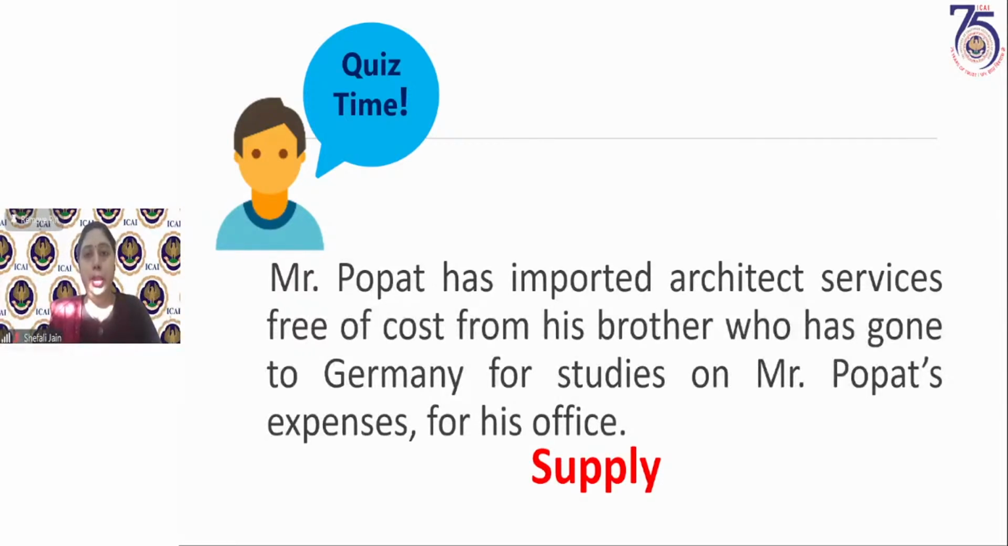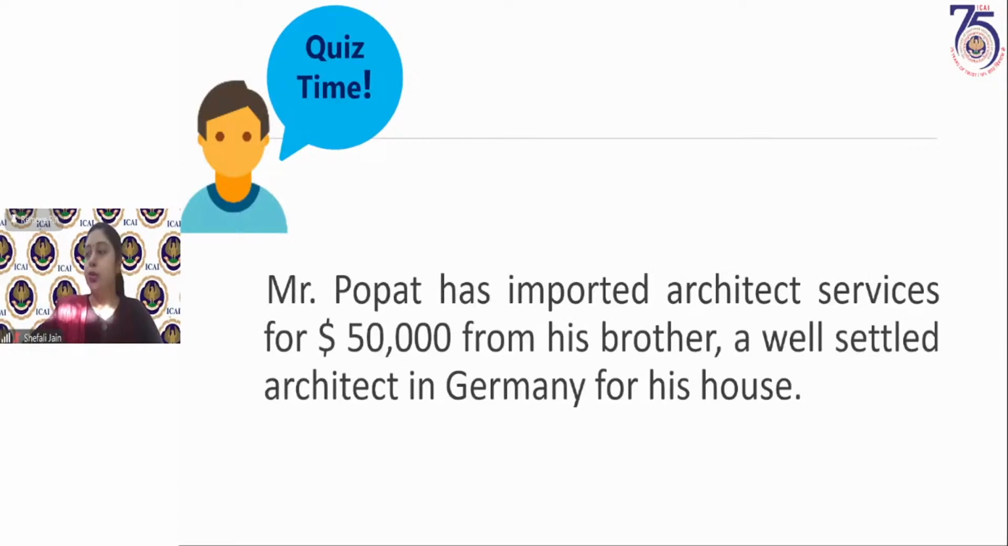Under the definition of family, it has been specifically mentioned that brothers, sisters, grandparents, and parents have to be wholly dependent on a person to become his related person. So the brother is wholly dependent on Mr. Popat, so he is his related person. And these services have been received in course of furtherance of business. So all the conditions are satisfied and therefore it becomes a supply. Now next question, I have received answers.